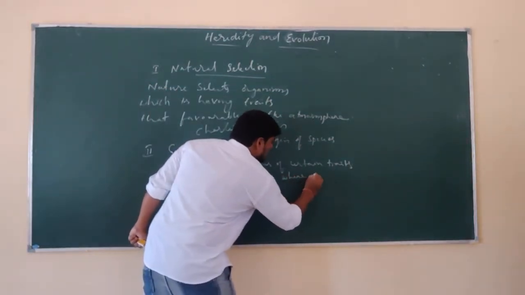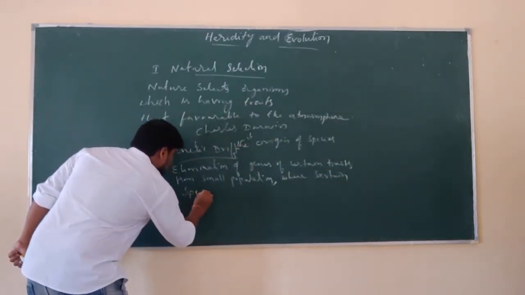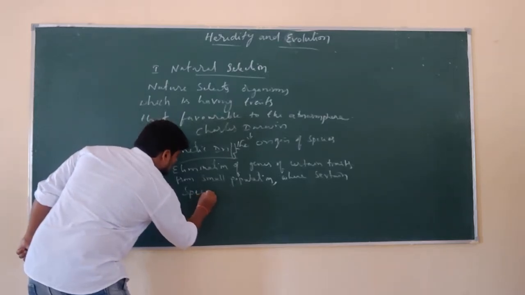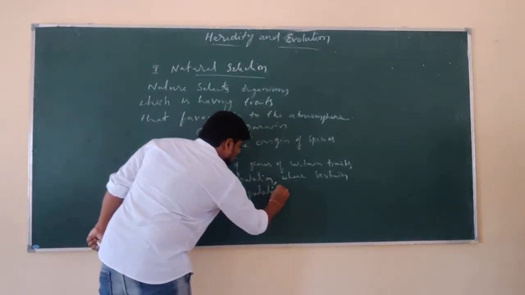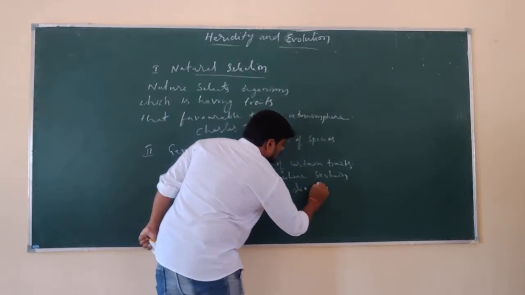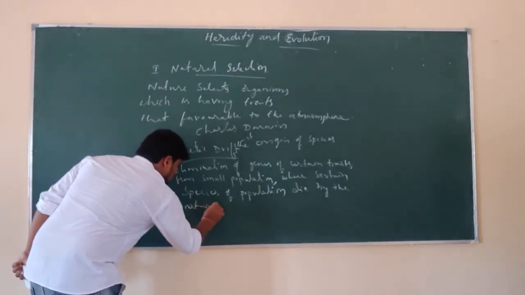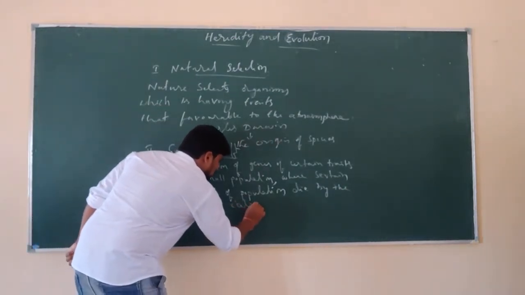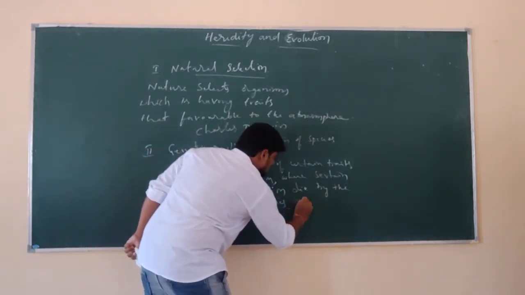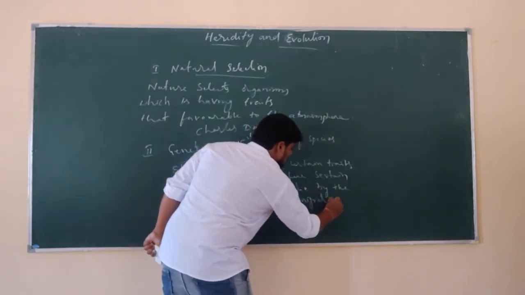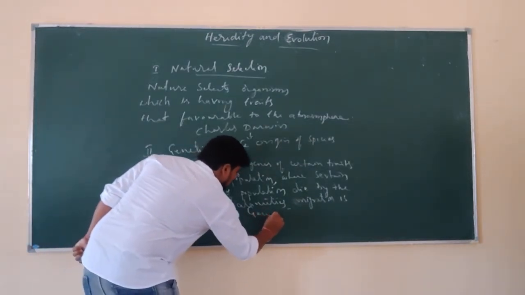Where certain species of the population die by natural calamities or migration. That is called genetic drift.